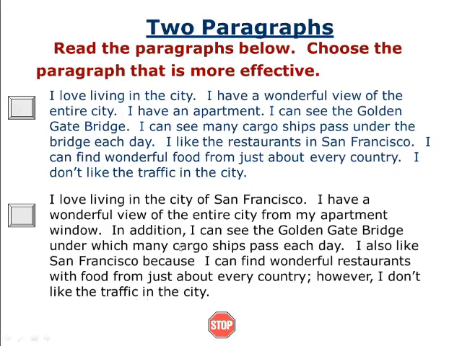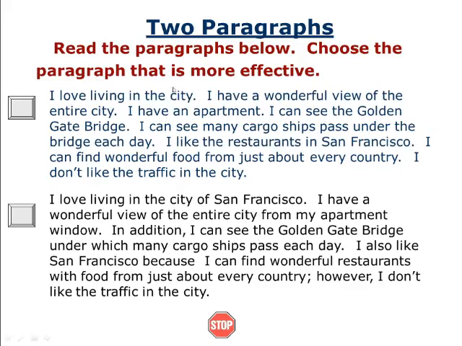You see, there are some differences here, but by this little bit of difference, it is making a large difference in its beauty. You see here some examples. I have an apartment. I love living in the city. The same sentence is given here as I love living in the city of San Francisco. I have a wonderful view of the entire city. I have a wonderful view of the entire city from my apartment window. Here we are getting another picture. Now he is watching the city from his apartment, and through the window he is getting a beautiful picture of that city.